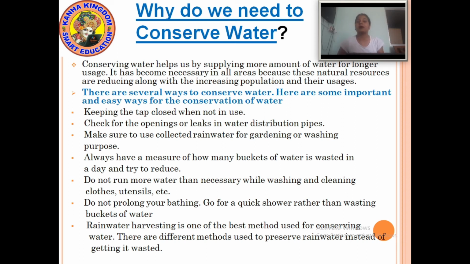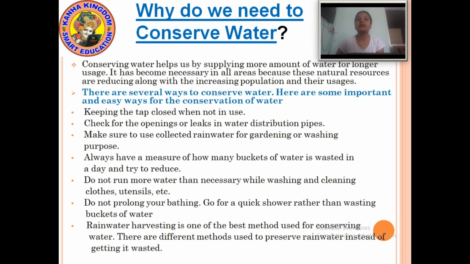The next is to check for openings or leaks in water distribution pipes. We should always check our pipelines at our home and in our society, to see whether they are leaking or not, because if they leak, the water will go outside and will not be used.